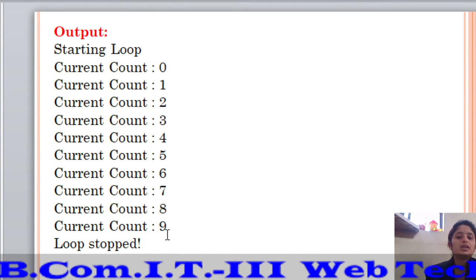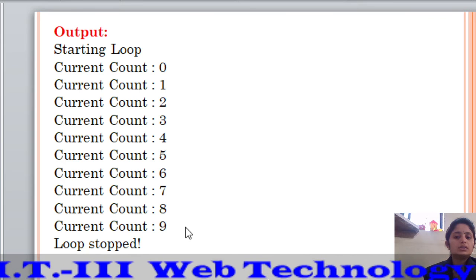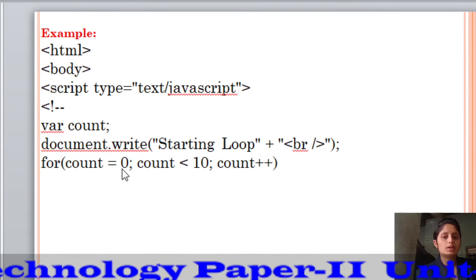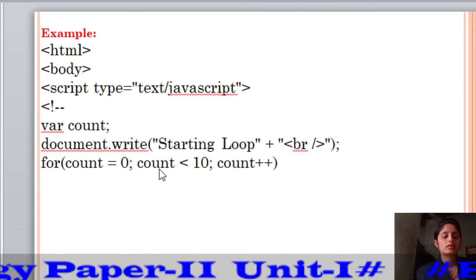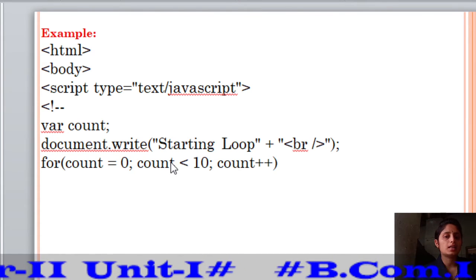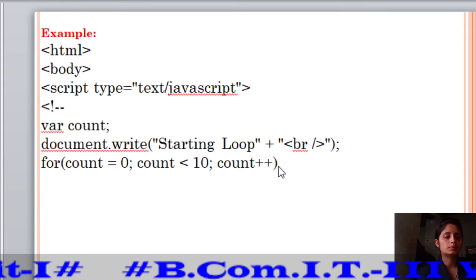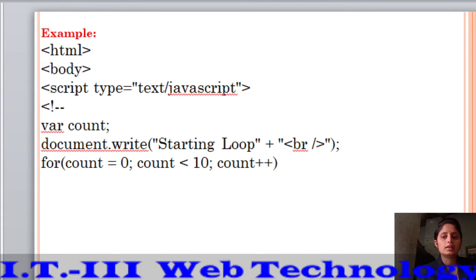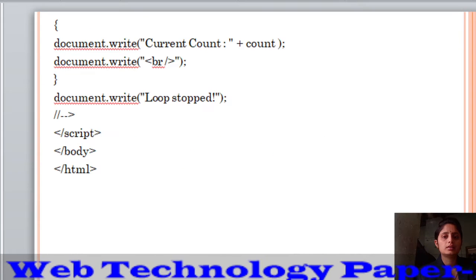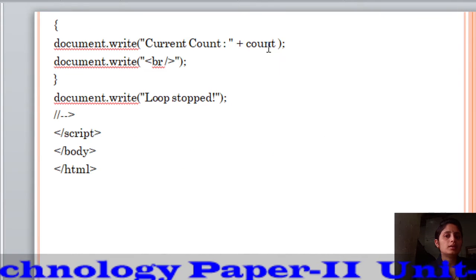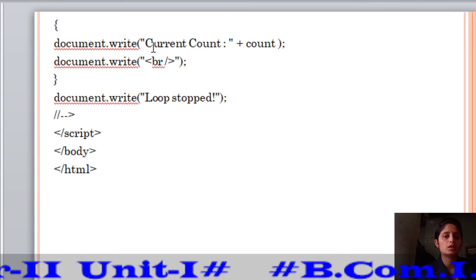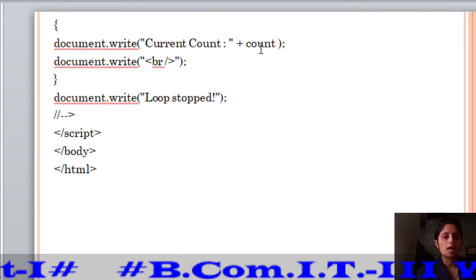When count is equal to 9, count is less than 10 means 9 is less than 10, and count plus plus makes 9 plus plus equal to 10. So in that condition, the current count is printed. Here the plus is the concatenation operator. So the current count is 9.